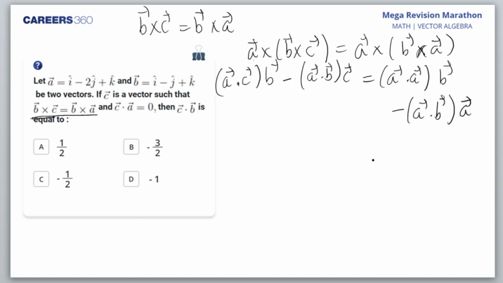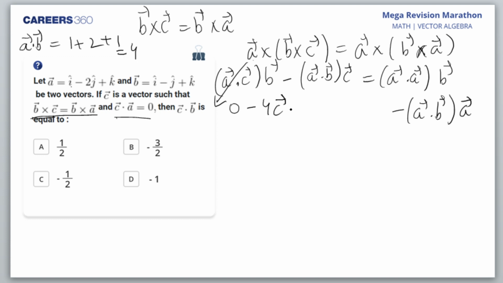Okay. Now, what all do we know? A and C, A dot C is 0. So this goes away. And A dot B, I can calculate. A dot B is 1 into 1, 1, minus 2 into minus 1, that is plus 2, and 1 into 1, 1, that is 4. So minus 4C is equal to A dot A, which would be mod A square. A is this, so 1 plus 4, 5, 5 plus 1, 6. So that is 6.